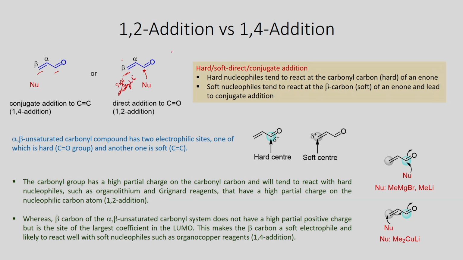And if you compare the nucleophilicity of the Gilman reagent, this is a soft nucleophile. So, this soft nucleophile undergoes reaction at the soft electrophile. Therefore, 1,4 addition is favored in the case of Gilman reagent. The nucleophile undergoes addition, and you will be able to get the corresponding 1,4 addition product.